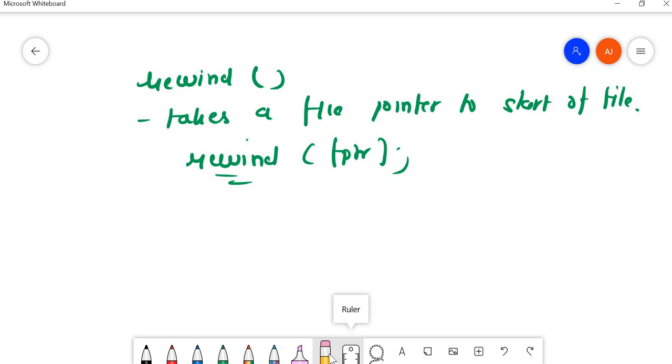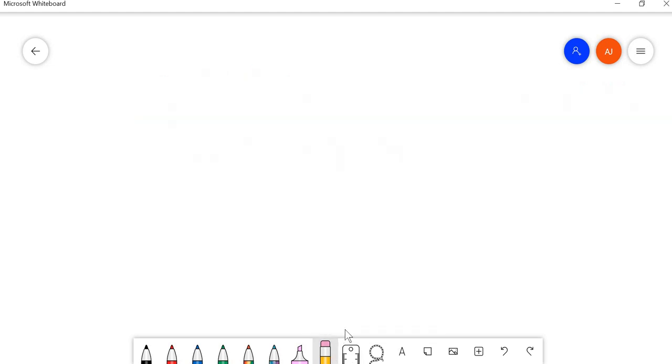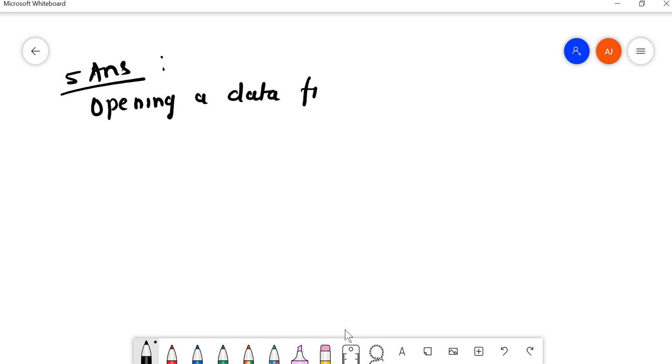Let me clear the canvas first. Our first question is, what do you mean by opening a data file? Answer it correctly. So the answer to question 5 I am writing here. Opening a data file, what does it mean?